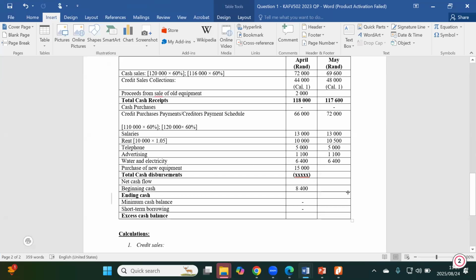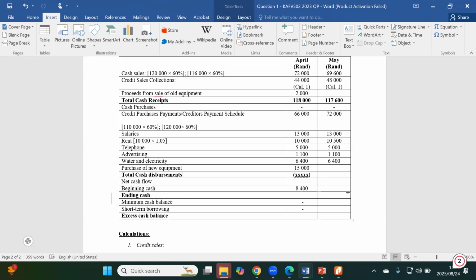We add the 66K plus 13,000 plus 10,000 plus 5,000, 1.1, 6.4 plus the 15K.